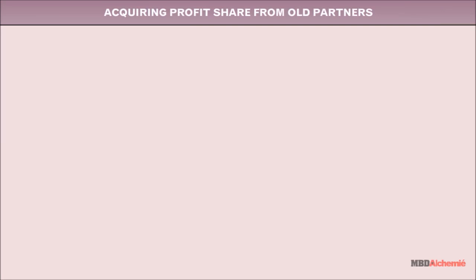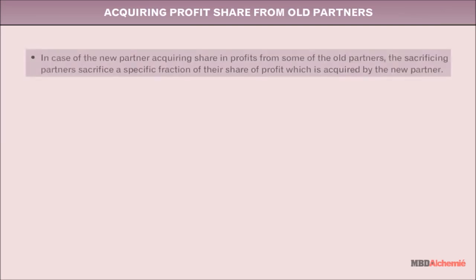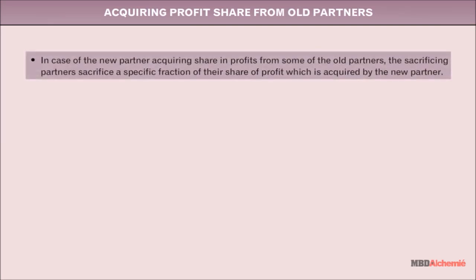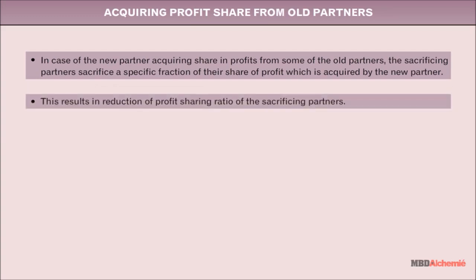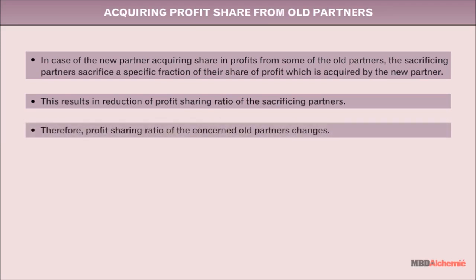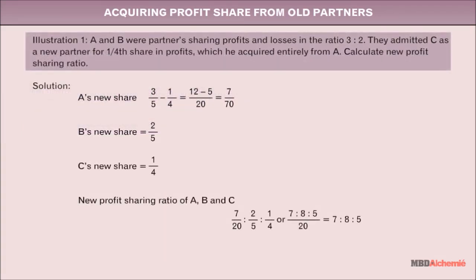Acquiring profit share from some old partners. In case of the new partner acquiring a share in profits from some of the old partners, the sacrificing partners sacrifice a specific fraction of their share of profit, which is acquired by the new partner. This results in reduction of the profit-sharing ratio of the sacrificing partners. Therefore, the profit-sharing ratio of the concerned old partners changes. This can be better understood with the help of an example.